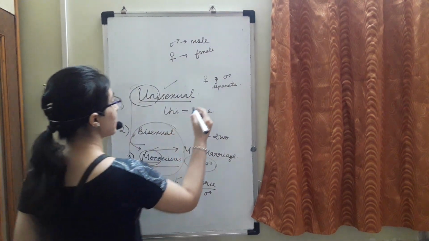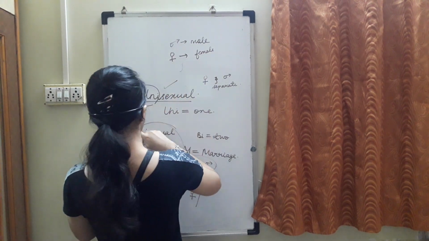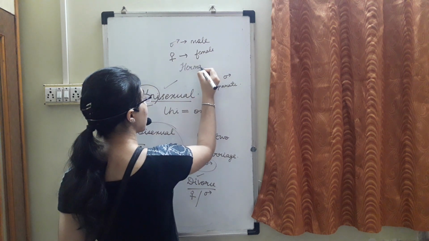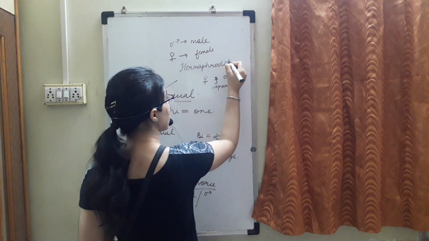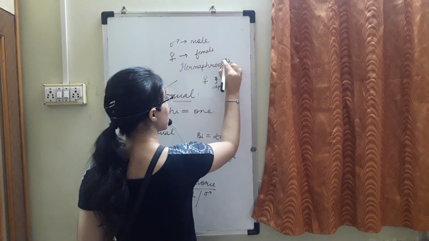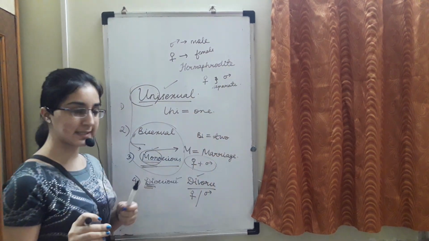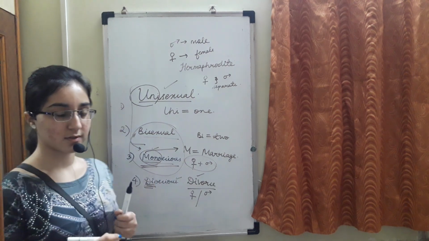Another word you have is hermaphrodite. Hermaphrodite means the same as bisexual and monoecious.